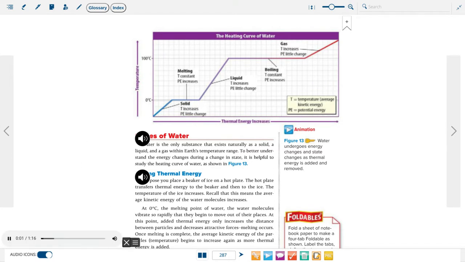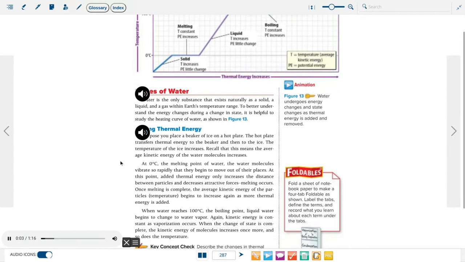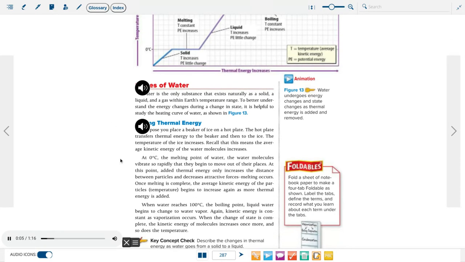Adding thermal energy. Suppose you place a beaker of ice on a hot plate. The hot plate transfers thermal energy to the beaker and then to the ice. The temperature of the ice increases. Recall that this means the average kinetic energy of the water molecules increases.